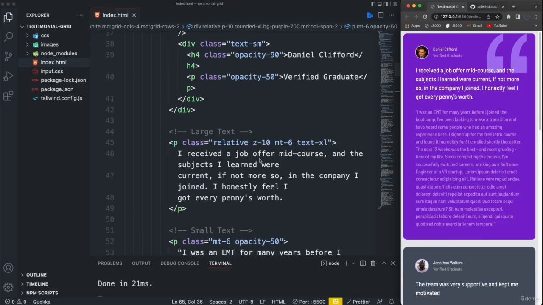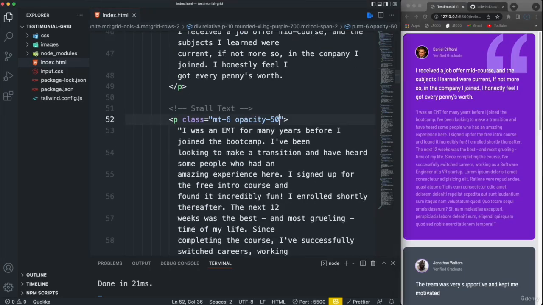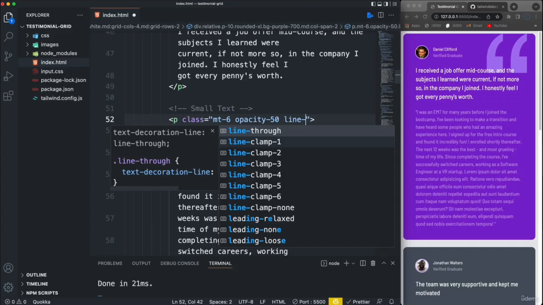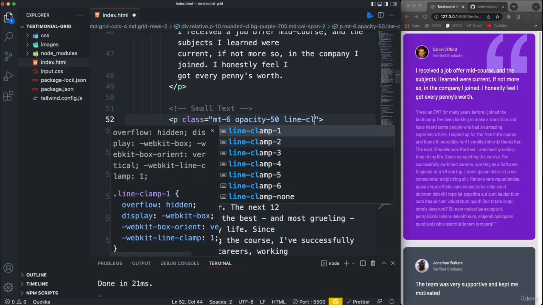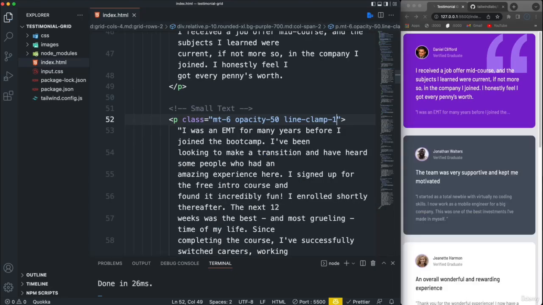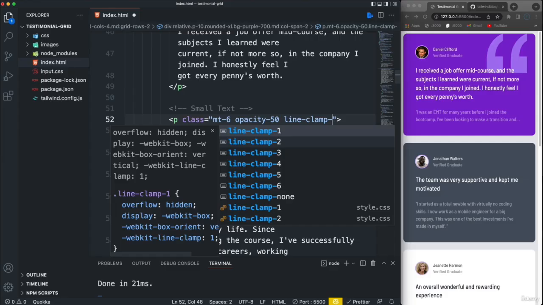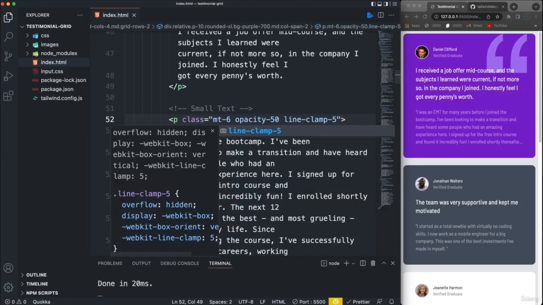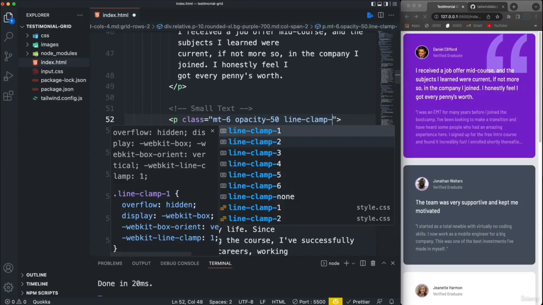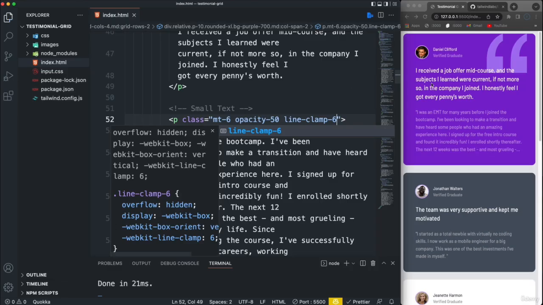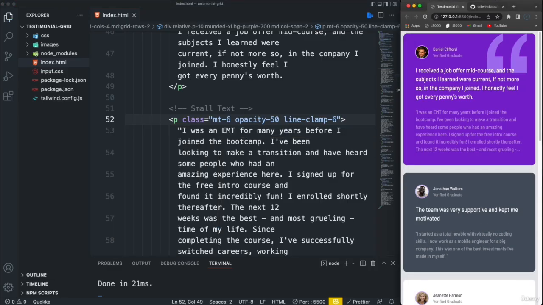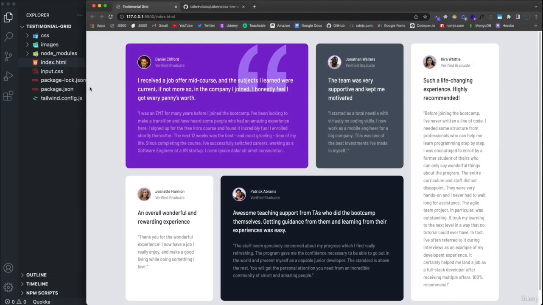So what we'll do is add onto this a class of line-clamp, and you can see we have 1 through 5. So it depends on how long you want this to be. If I do line clamp 1, then we just have 1 line there. If I do 2, we have 2. I'm going to do 5 for this. No, let's do 6. Yeah, so now it basically looks like it did before.